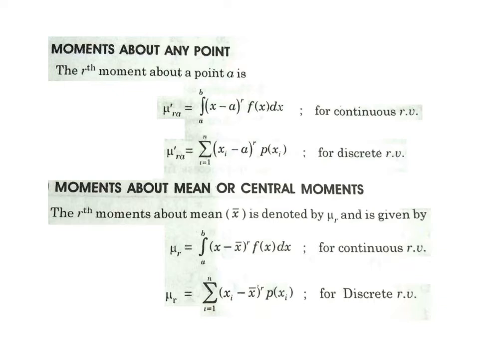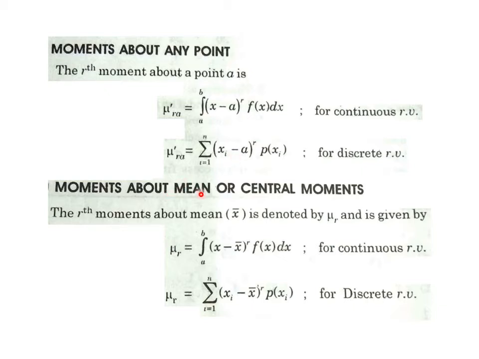Now we talk about the next kind of moment, that is moments about any point. It's not origin now. Earlier we took x power r into f x dx about origin in the continuous random variable case, and in the discrete case it was sigma xi power r into p xi. Now, in place of x or xi we have x minus a or xi minus a, power r, and that is about any point a. If a equals 0, then it becomes about origin. So the formula about origin is obviously produced by this general formula.